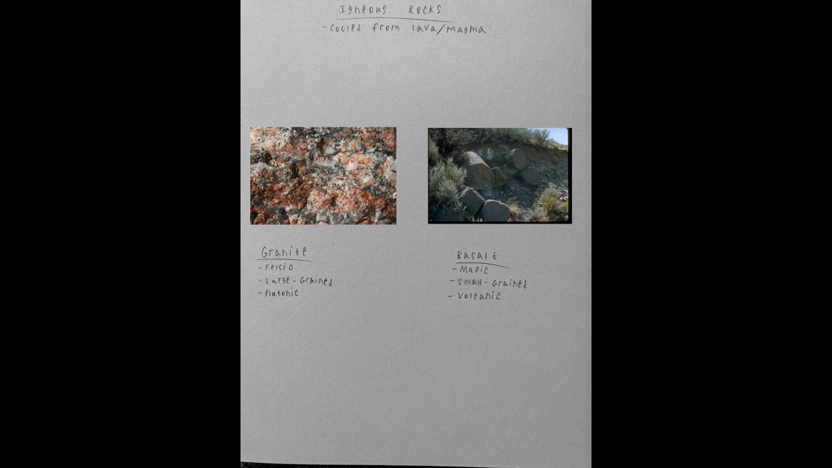For an example of both, we have granite and basalt. Granite is a plutonic felsic igneous rock. Felsic means it has a high silica content. So granite has large grains on account of being a plutonic rock and a high silica content.